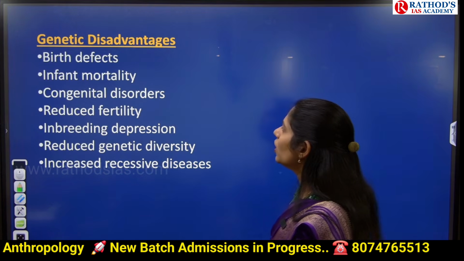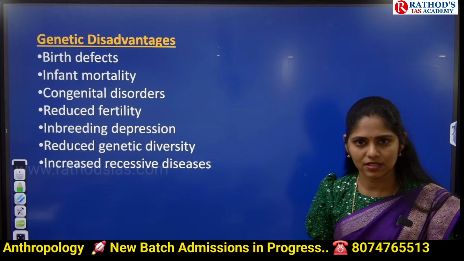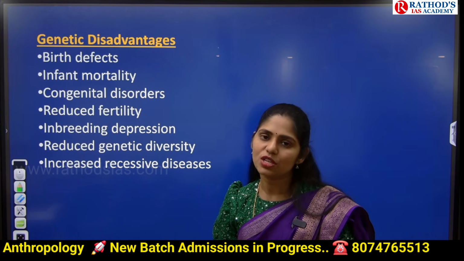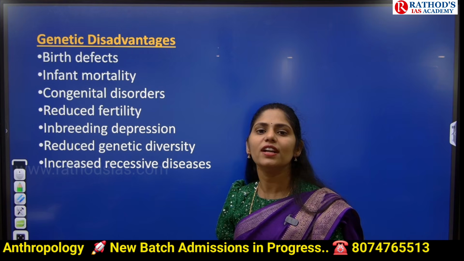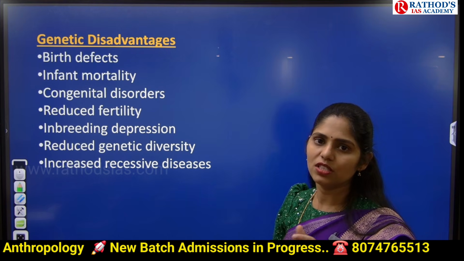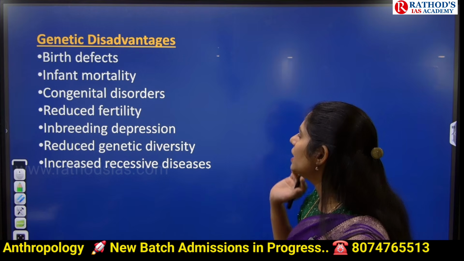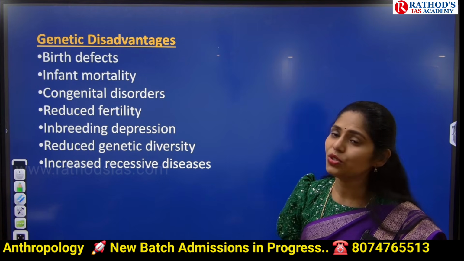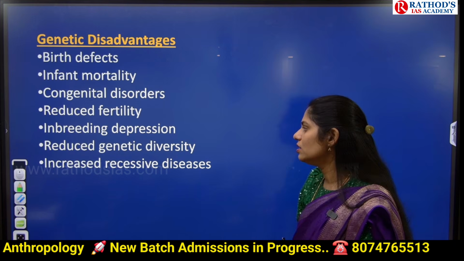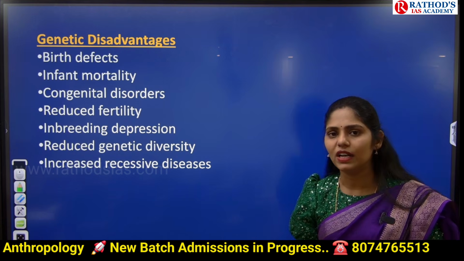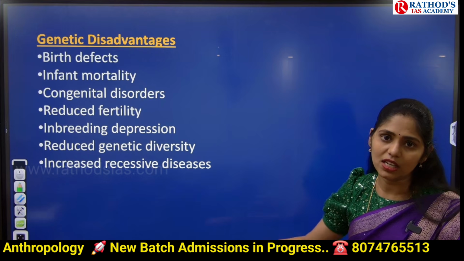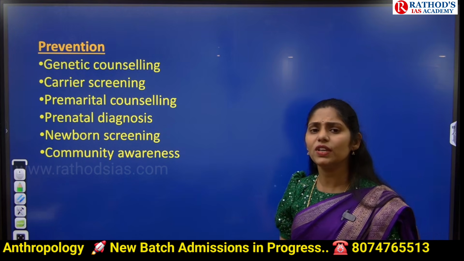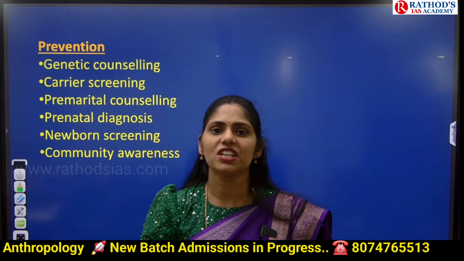And next, what are the disadvantages related to genetics? Based on science, genes are transferred from parents to the next generation. This is called inheritance. Because of this, we can see genetic problems like birth defects, infant mortality, congenital disorders, reduced fertility, inbreeding depression, reduced genetic diversity, and even recessive disorders or diseases can increase in the next generation. So how can we prevent this? Yes, we can prevent this. We can go for genetic counseling.